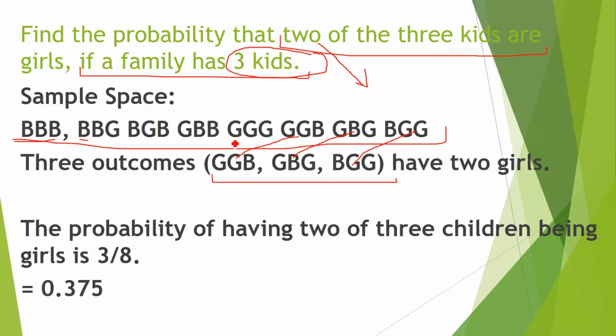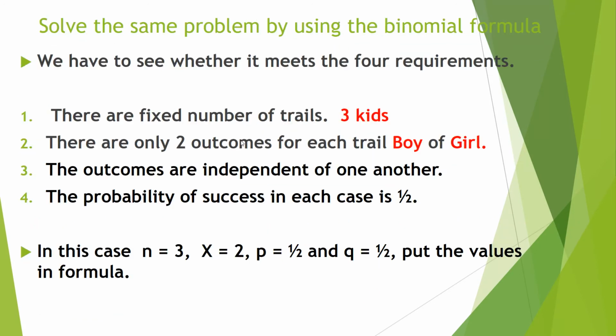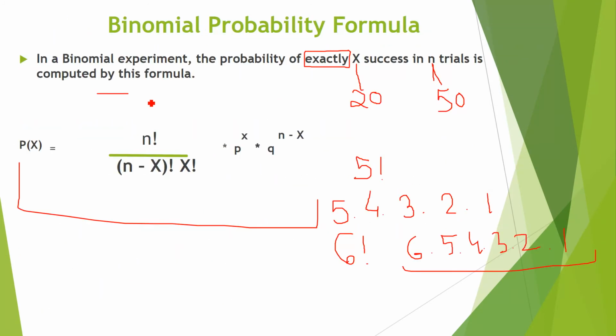If I solve this question with the help of a sample space, it is very easy. Out of 8, there are 3, so I write 3 divided by 8, because there are only 3 possibilities of 2 girls and 1 boy out of 8. When we simplify, we get 0.375. I have solved this question with the help of a sample space, so easy. But now we will solve the same question with the help of the formula which I have shown you here.